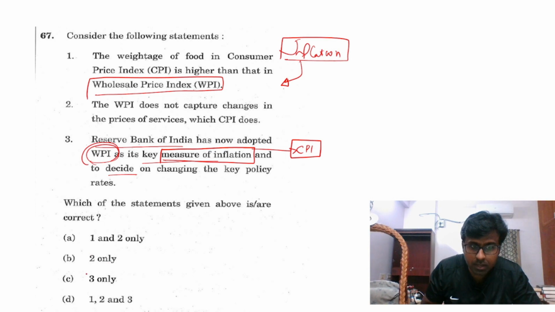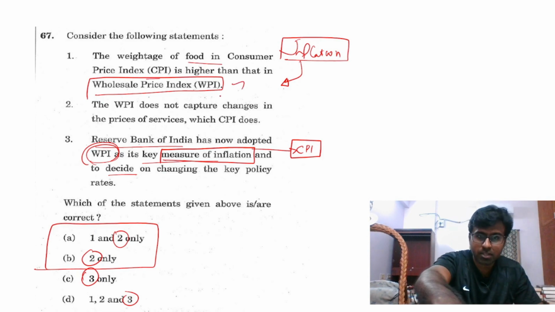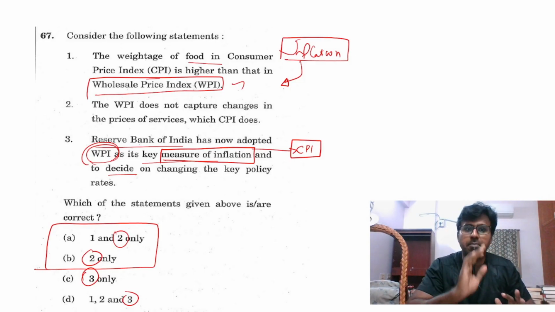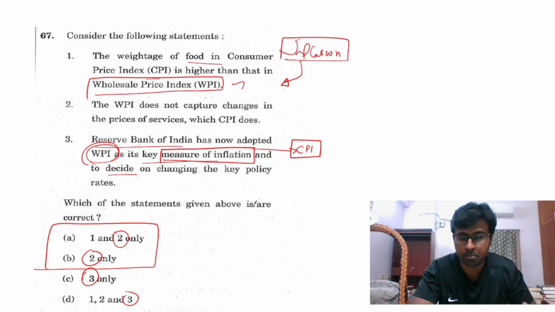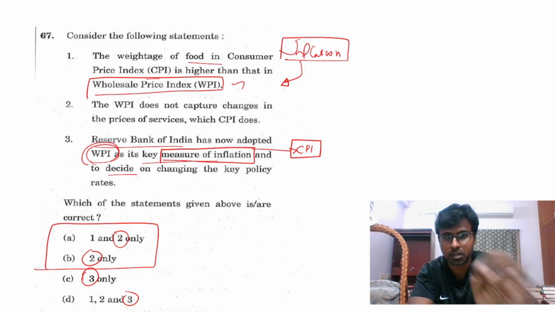So remove statement 3, this is there. So only in 2 you have to check whether 1 is true, because 2 is already there. Weightage of food in consumer price index, it is true. This is why it was actually changed, because wholesale price index was not showing the correct inflation measures, especially because the weightage of food in WPI was less, and hence CPI was made the measurement of inflation in our country.